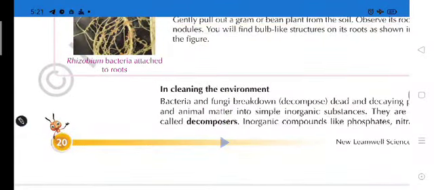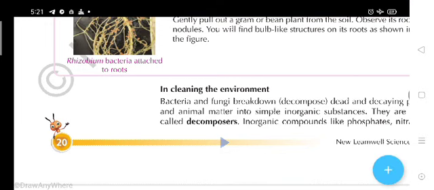Now the next benefit and useful effect of microorganisms is what? In cleaning the environment. Students, as we know, nowadays the rate of pollution is increasing day by day due to different activities of human beings, and in industries we are polluting nature.